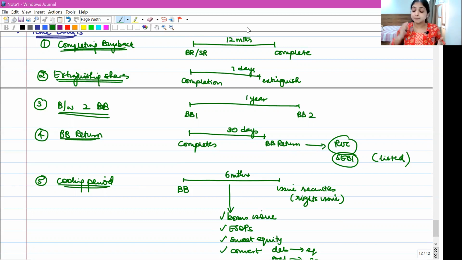Within 30 days, the company shall file a buyback return with the ROC and with SEBI. SEBI will get involved only if it is a listed company. And once the buyback is completed, we have a cooling period of 6 months. Within the 6 months period, the company cannot make a subsequent issue of securities.